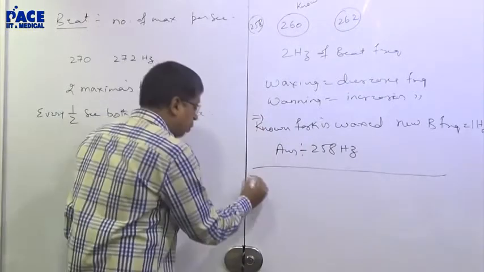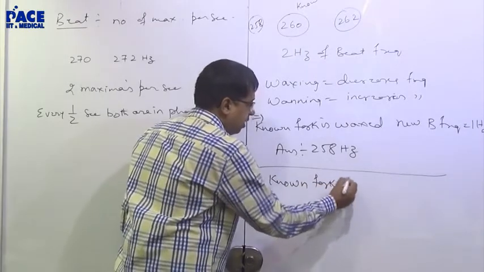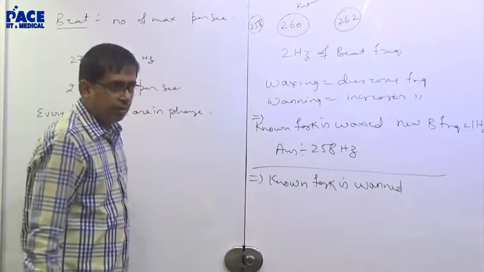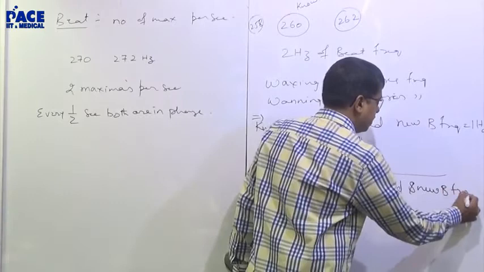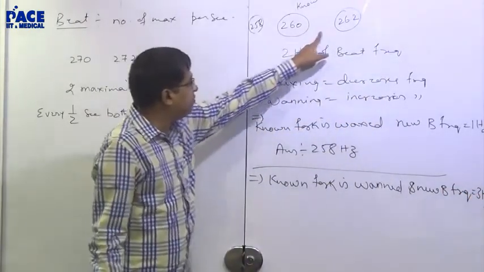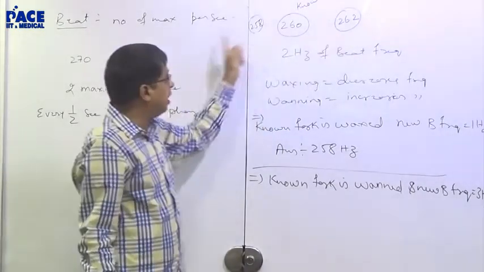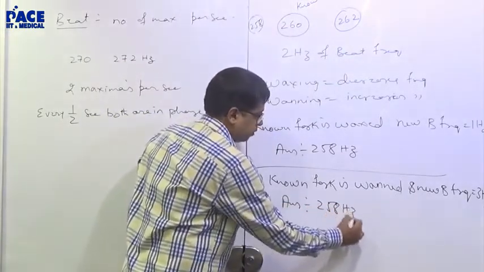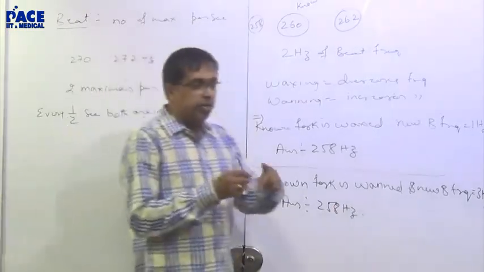Right? Suppose I would have told you the known fork is waned, and the new beat frequency is 3 hertz. On waning, its frequency increases. Now this difference would be lesser than 2. But you are telling me 3. So my answer is again 258 hertz. Is the logic clear? Now here students will get it wrong.